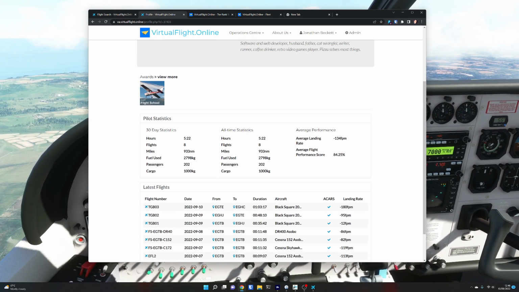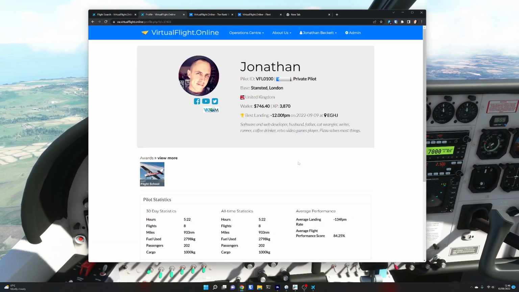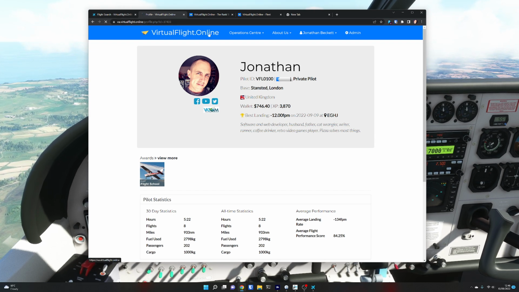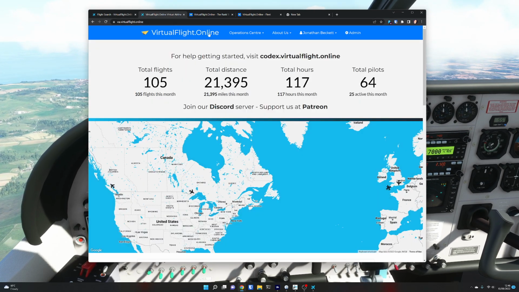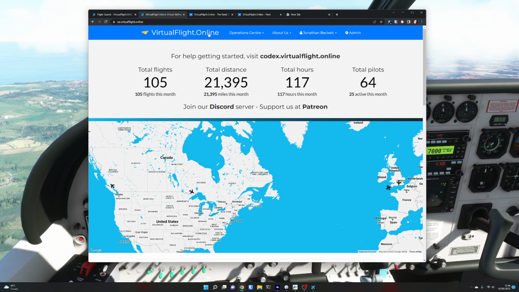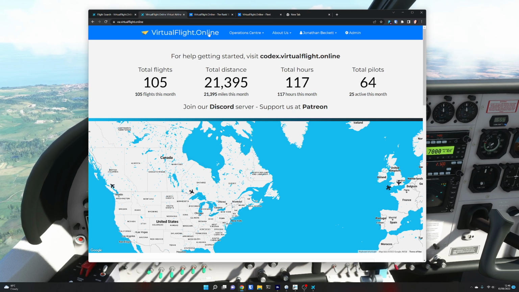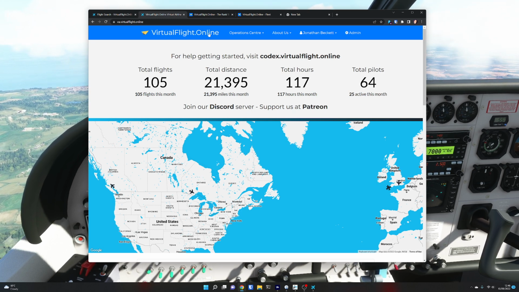Okay, so you can see statistics on yourself, you can see logs. So it basically does everything you'd expect a virtual airline to do. It's free. You can fly it with Flight Sim, with X-Plane, with P3D. The ACARS client will work with all of them. So yes, come and join in the community.